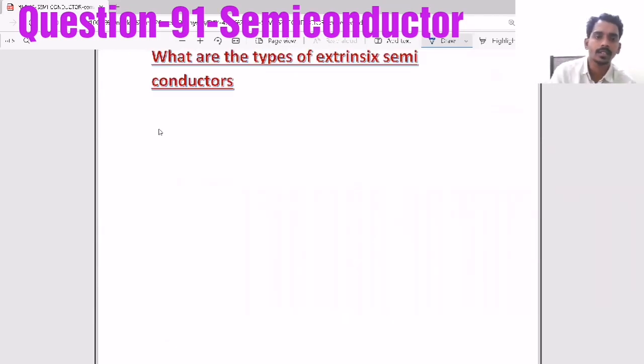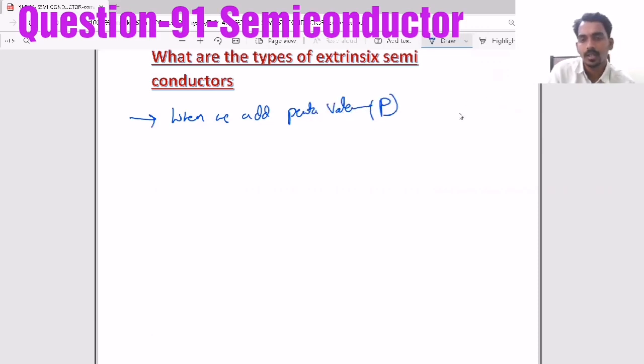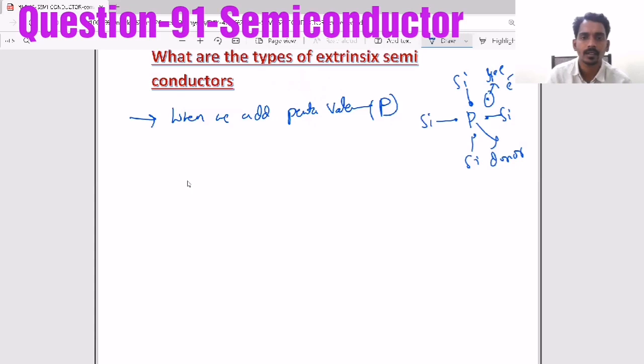Now, what are the types of extrinsic semiconductor? When we add a pentavalent atom, like phosphorus, phosphorus replaces silicon. As phosphorus has 5 electrons, 4 electrons make bonds with silicon and 1 electron becomes free. It donates that electron, that's why we call it a donor. This electron becomes a free electron in the material.